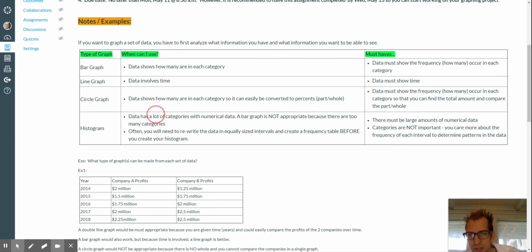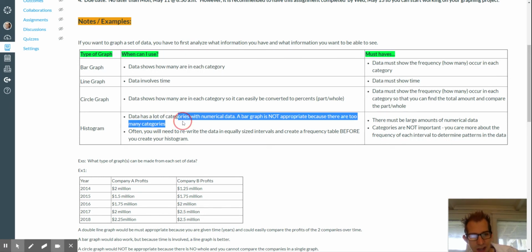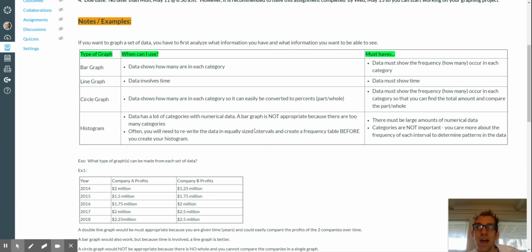All right. Histogram then would be when there's a lot of categories with numerical data. So maybe you've got a ton of pieces of data, too much to put in a bar graph or a circle graph, that you need to split up into classes, or groups, or intervals. That's the idea of a histogram.